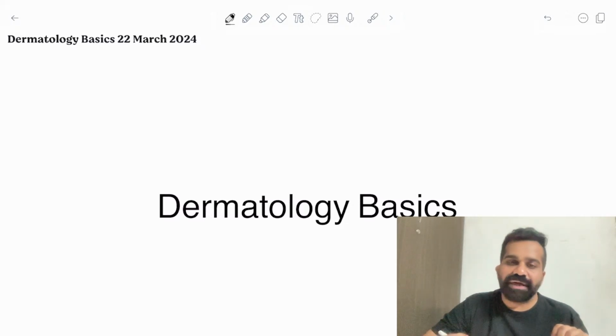So this FMG exam, which is a screening exam, they don't want you to be a dermatologist, but as an MBBS doctor, they want you to know basic dermatology. And in this basic dermatology, they are not going to ask you very tricky questions. They are only asking very straightforward questions. That is why these 5 to 6 MCQs or 5 to 6 marks are very important. To get an extra edge in your exam, you will be easily scoring these marks from these short subjects.